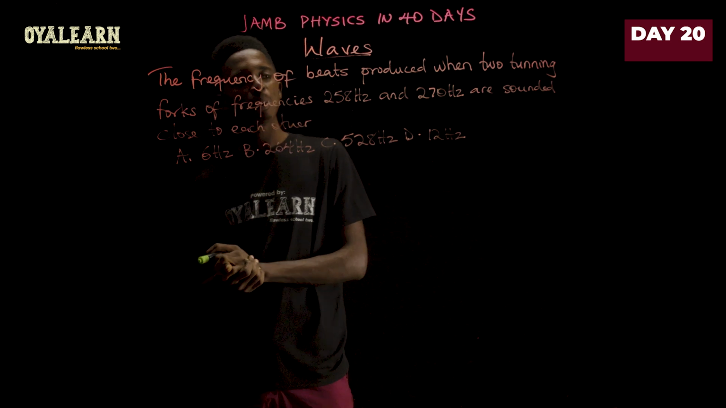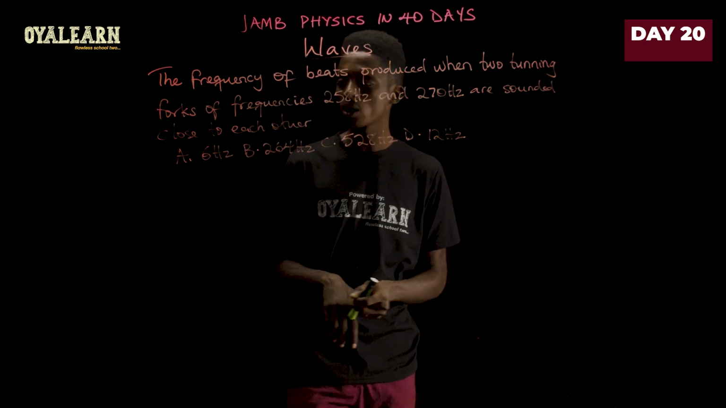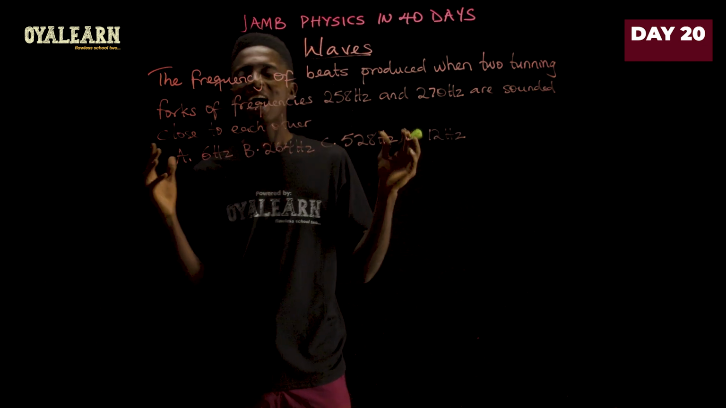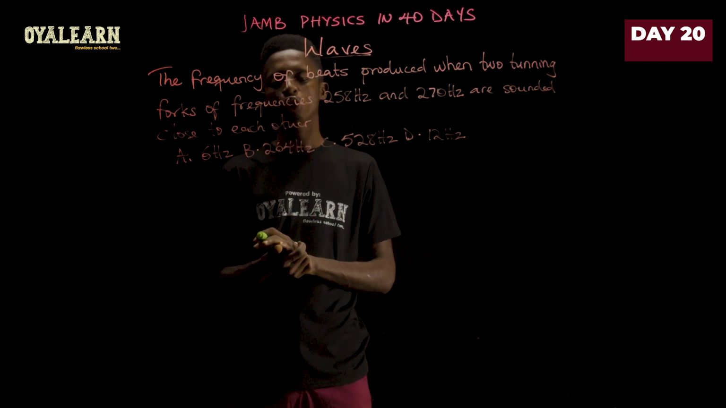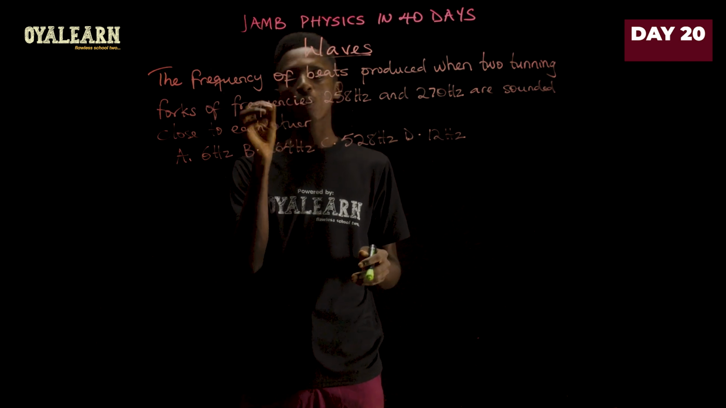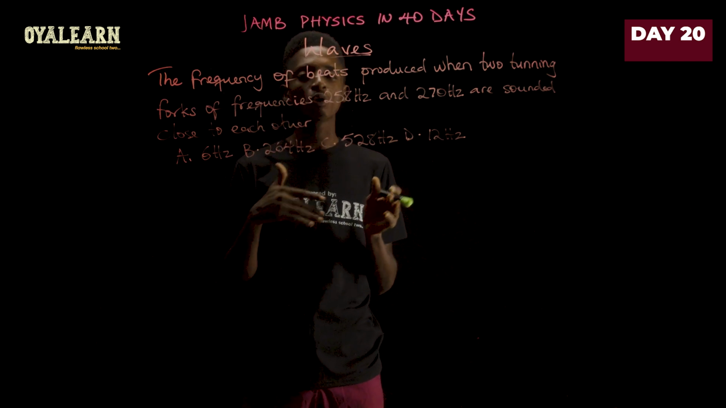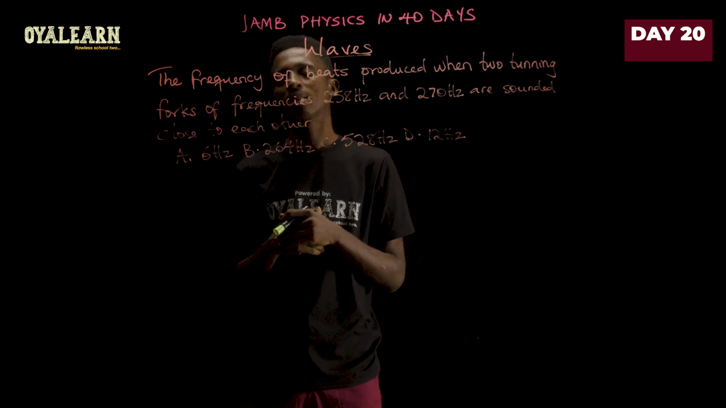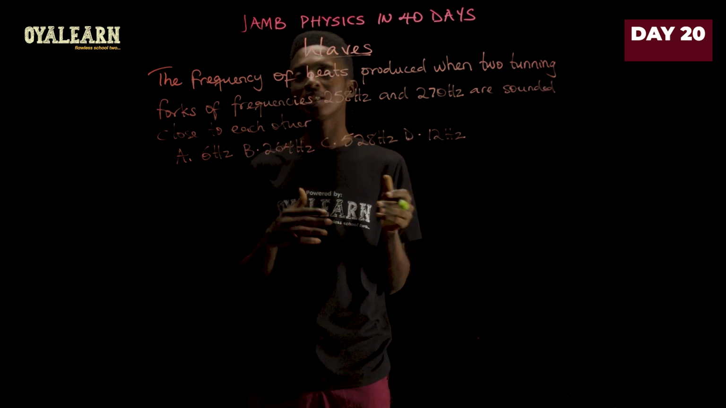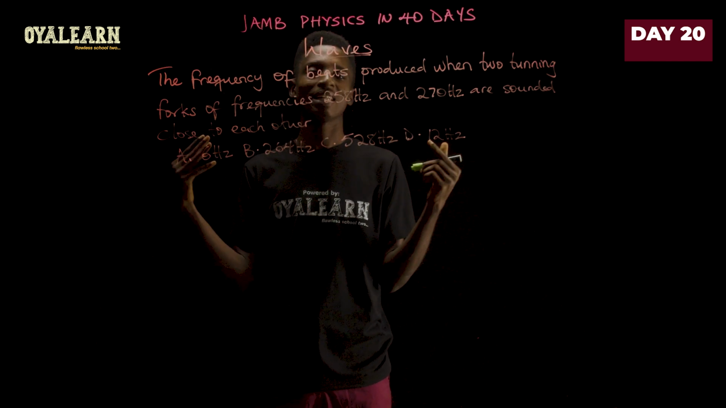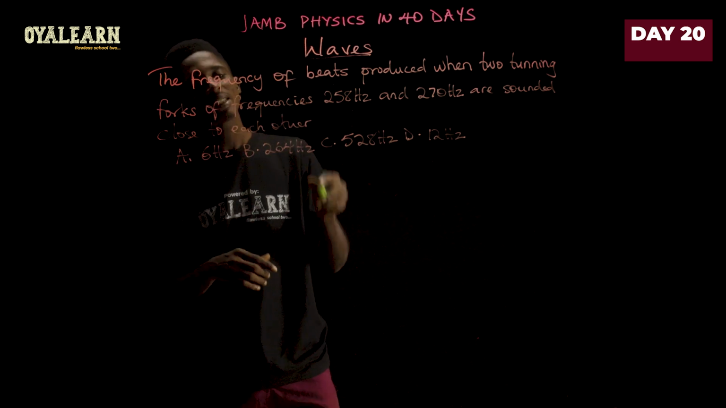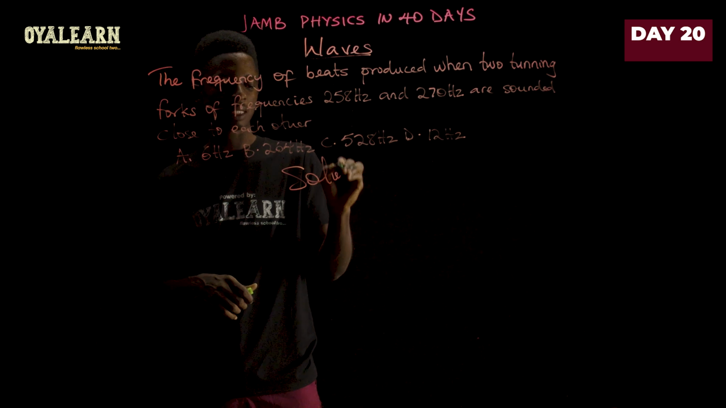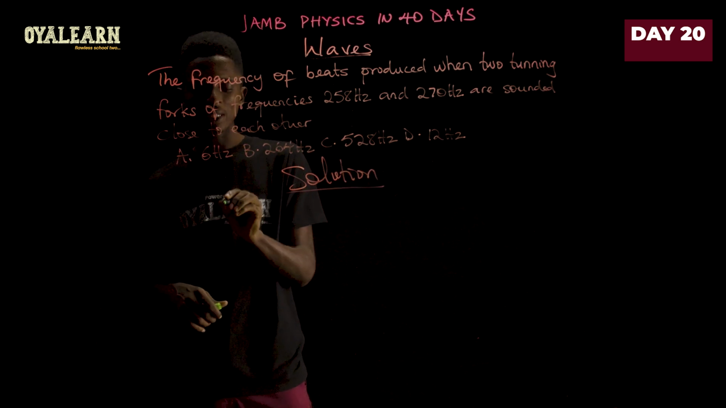The frequency of beats produced when two tuning forks of frequencies 258 Hz and 270 Hz sounded close to each other. So to find the frequency of the beat, when you have the individual frequency of the sources of the sound, it is the difference of this frequency. However, when you don't have the frequencies, you have to first find their individual frequencies and then find the difference. So in this case, since we already have the frequencies, we can go on to find the frequency of the beat.